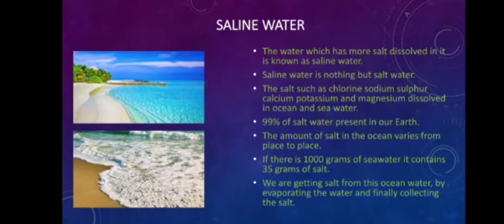The amount of salt in the ocean varies from place to place. If there is 1000 grams of seawater, it contains 35 grams of salt. We get salt from this ocean water by evaporating the water and finally collecting the salt.